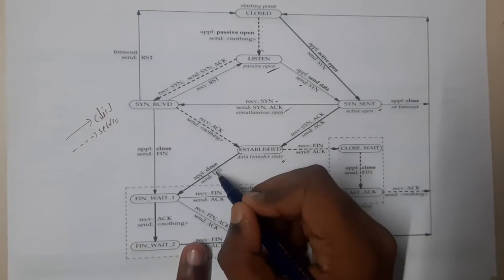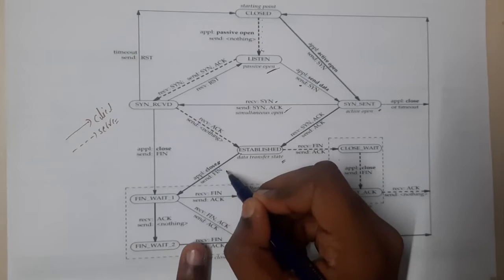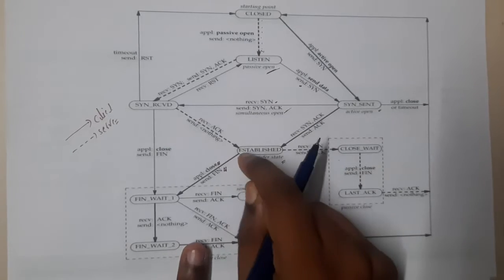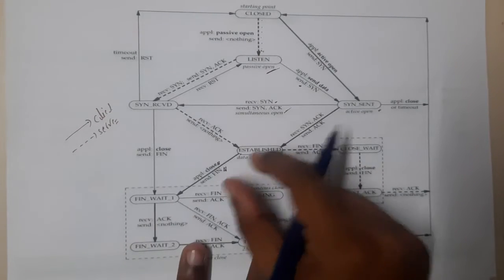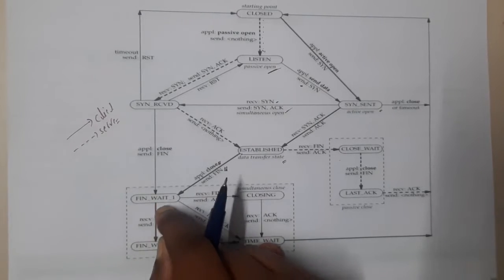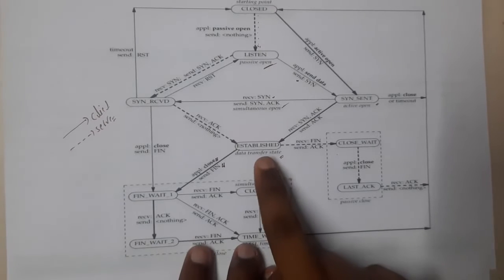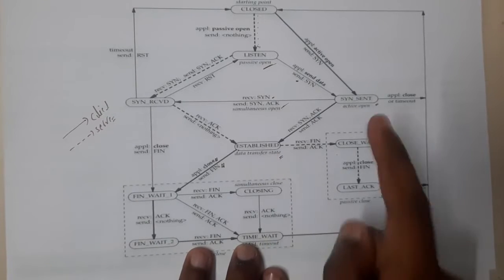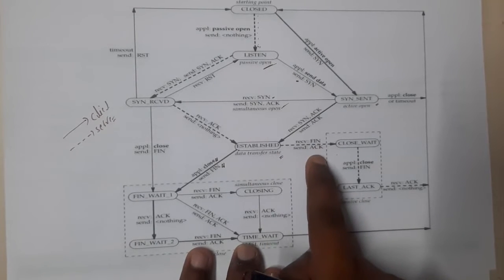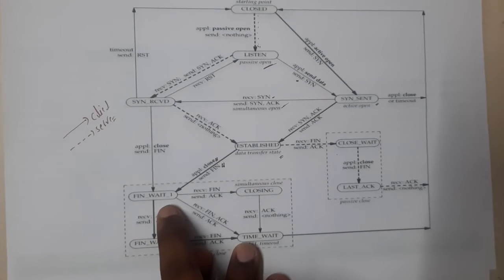What will the client do? The client wants to close the connection. He will send a FIN packet, right? Yes. So once that FIN packet has been sent, we will be in a FIN wait state, guys. So we will be waiting for it. Okay. So now from that established state, the server will also send the FIN packet with acknowledgement, right? And confirming that to cancel it, right?